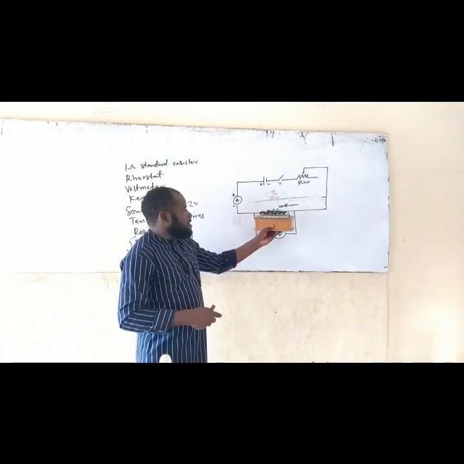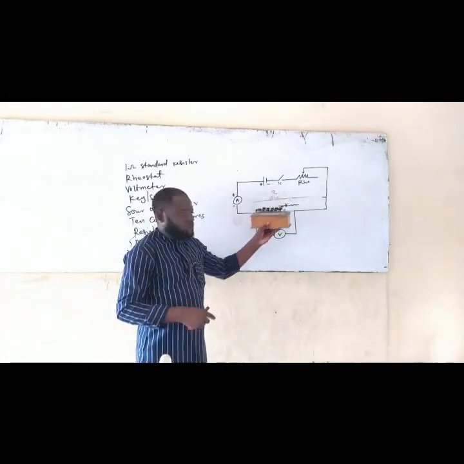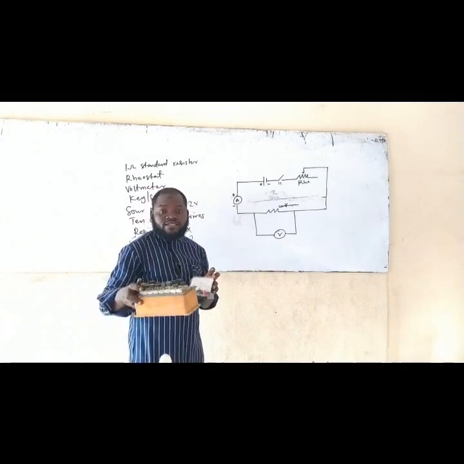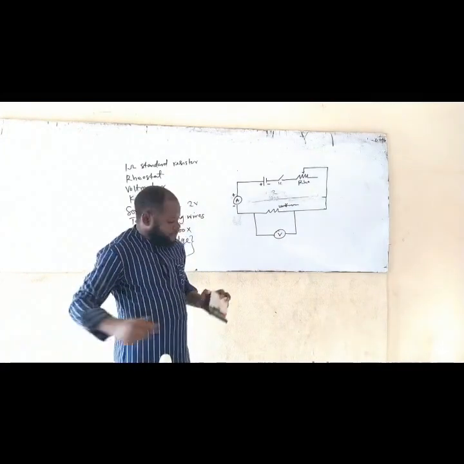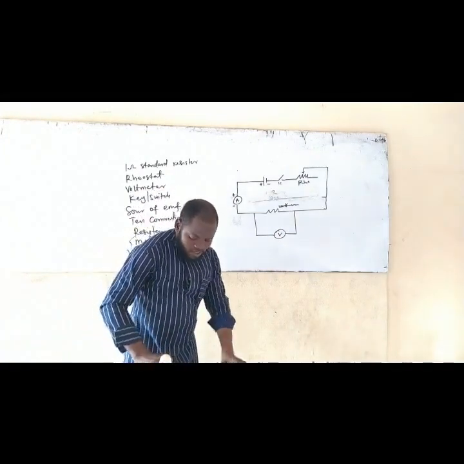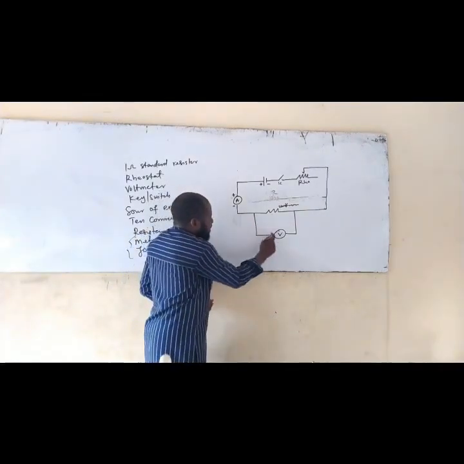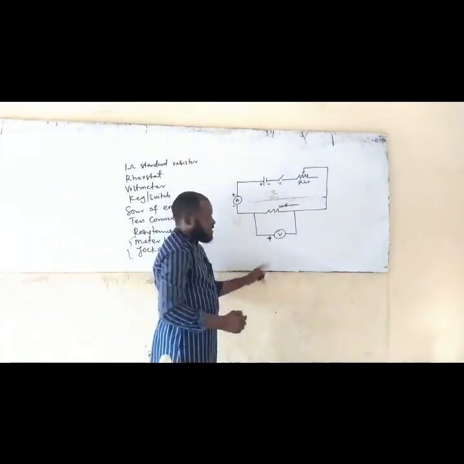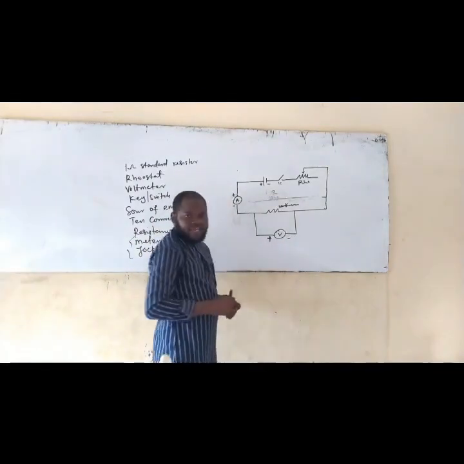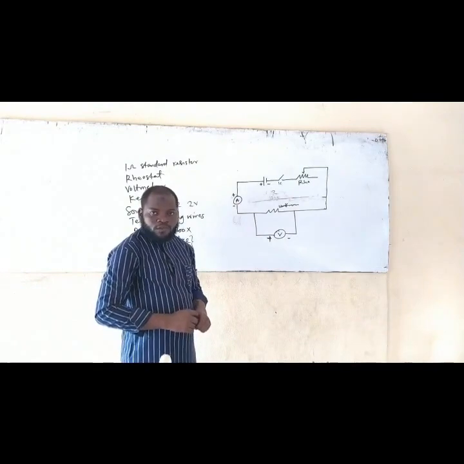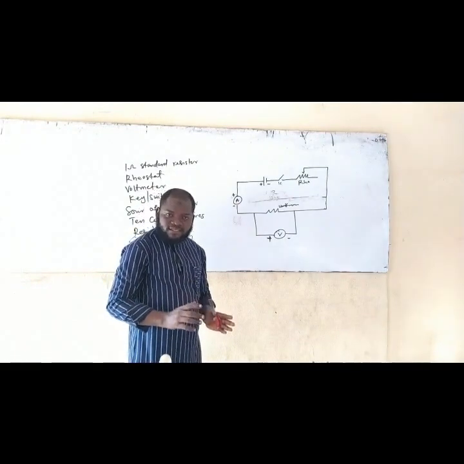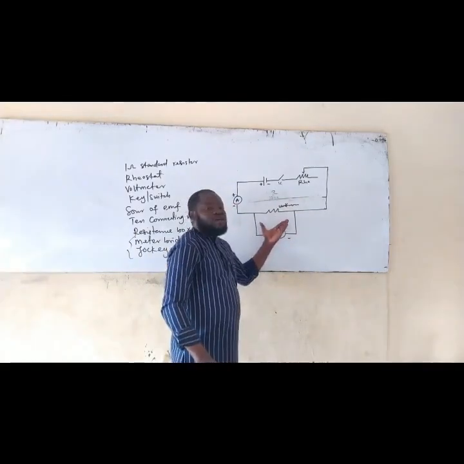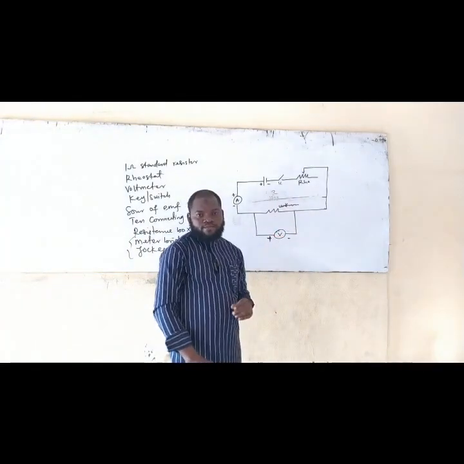So you have this resistance box. So for that reason, your voltmeter is going to be parallel to this resistance box. So if you have to do that, all you need to do is that this place is going to be the positive pole of the voltmeter, and here is going to be what? Negative pole. Am I making sense? And I hope you are getting this. So if you are able to do your connection like that, you are going to have a nice reading accurately.